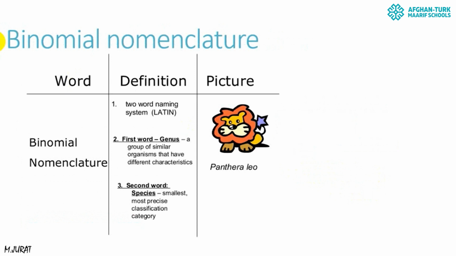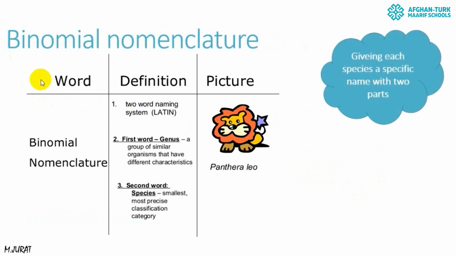So now let's talk about binomial nomenclature more. In binomial nomenclature, scientists give a specific name for each organism, and this specific name is made up of two parts, like Panthera leo.